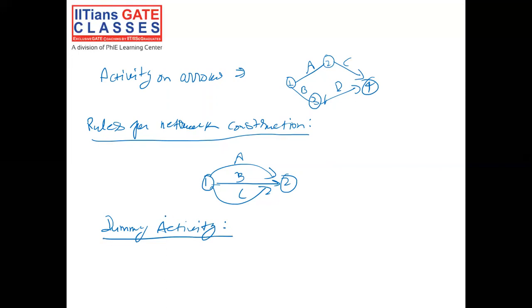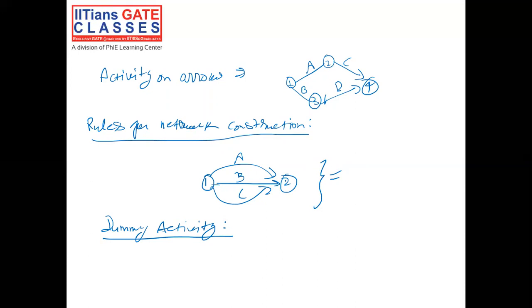The use of a dummy activity is twofold. One is in this type of situation as we see here, and another is actually given in our question.